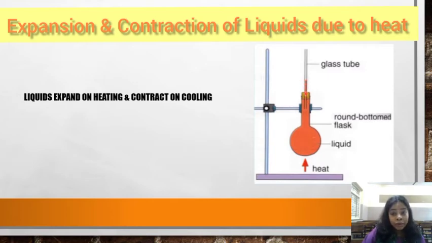And as you heat it, you will observe that this level of the water in the glass tube is going to rise above the level. It is going to go up. So this shows that liquids also expand on heating, and they will contract back, go back to their original form when we cool them, when they come back to the normal temperature. So liquids also expand on heating and contract on cooling.